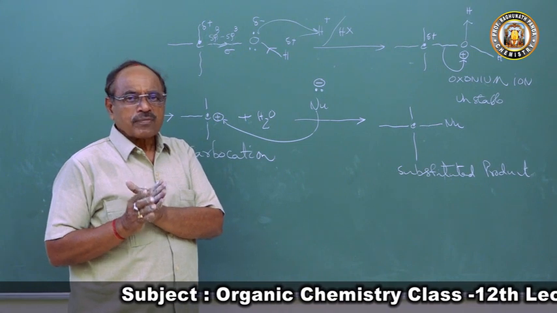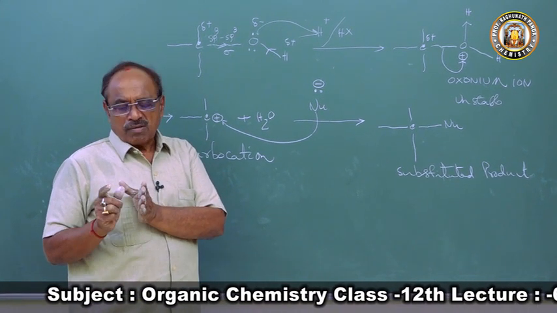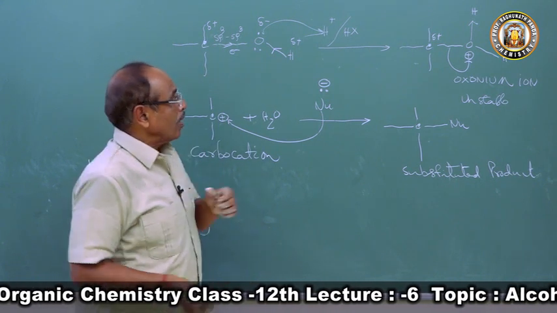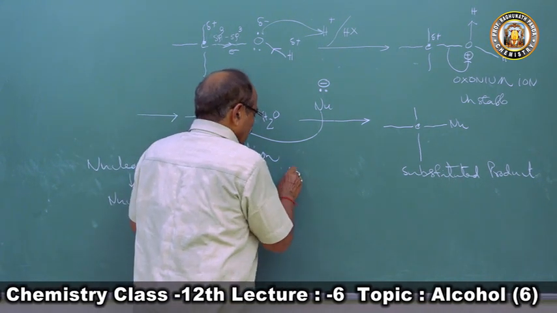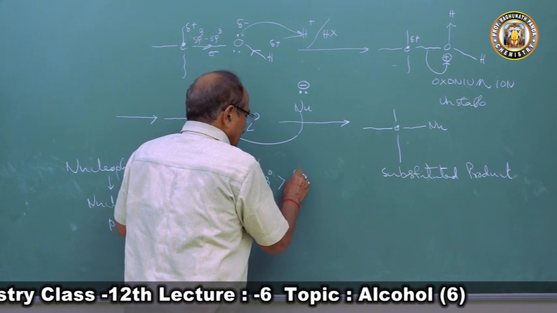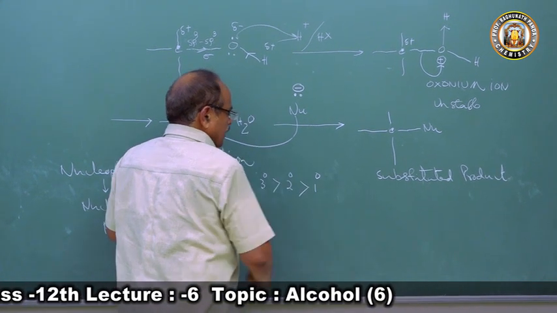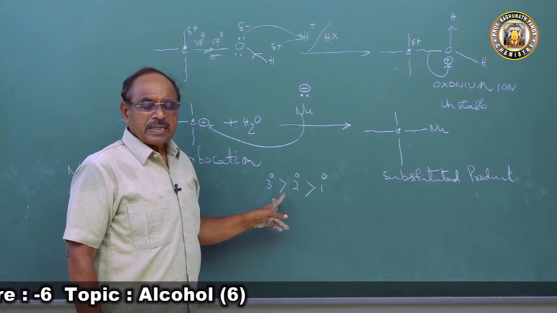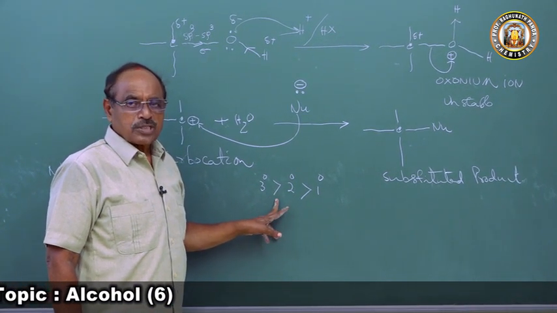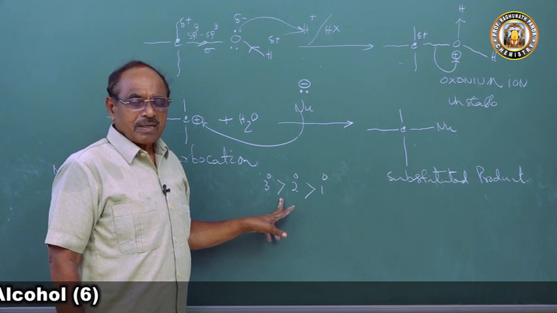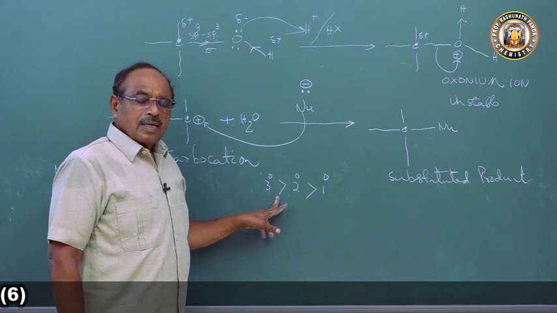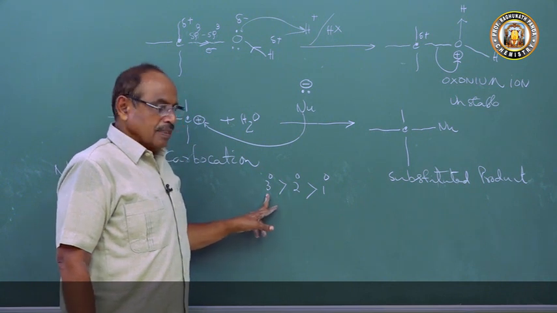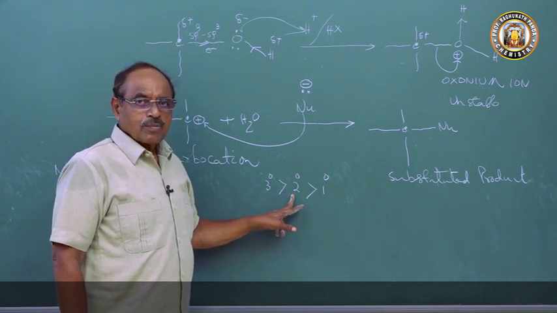Hence, the order of reactivity of the reactions involving the OH group will be: 3-degree alcohol is more reactive than 2-degree alcohol, which is more reactive than 1-degree alcohol. The reactions involving the replacement of the OH group, or nucleophilic substitution reaction, is 3-degree more than 2-degree more than 1-degree.